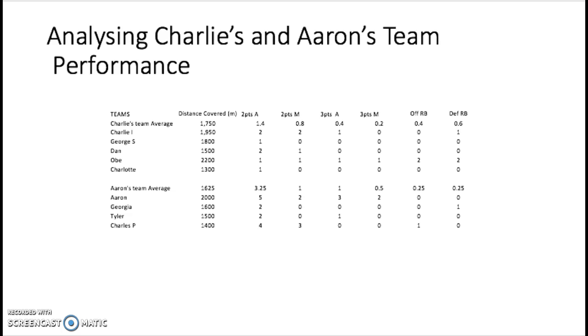6. Within Charlie's team, according to notational analysis, Charlie was second in metres covered. He was the second highest scorer on 2 and 3-pointers, scoring a total of 4 points. Obe scored 5. Charlie got 1 defensive rebound, which was the second best in the team. According to notational analysis, Charlie would appear to be the second best player in his team.